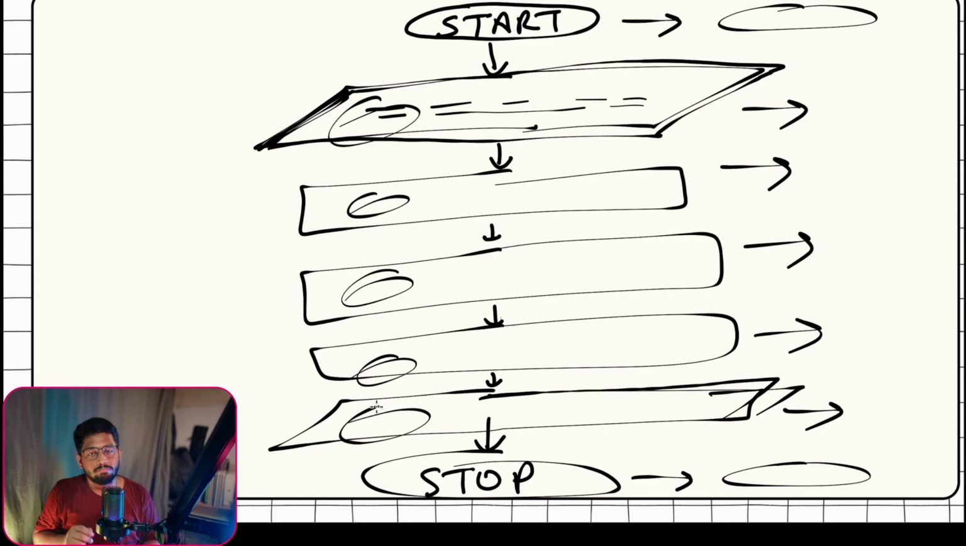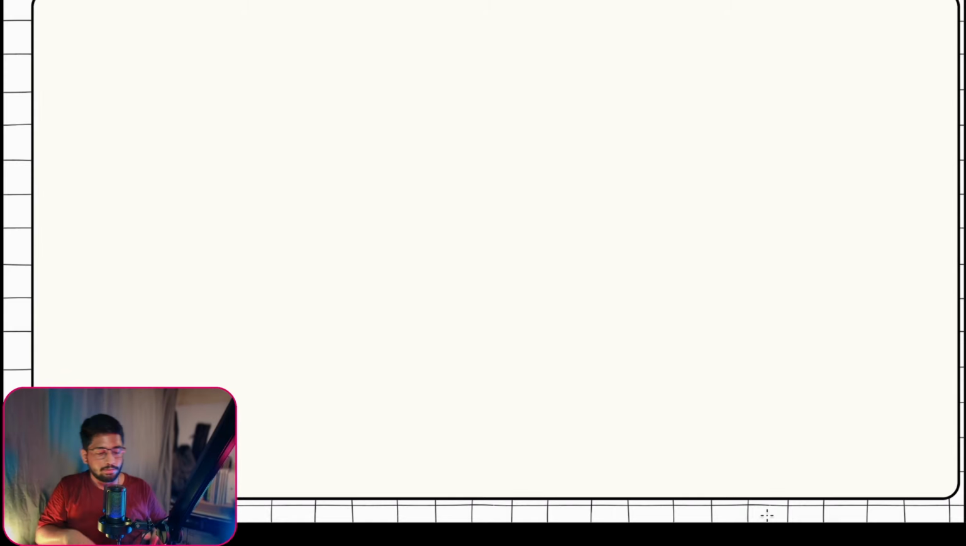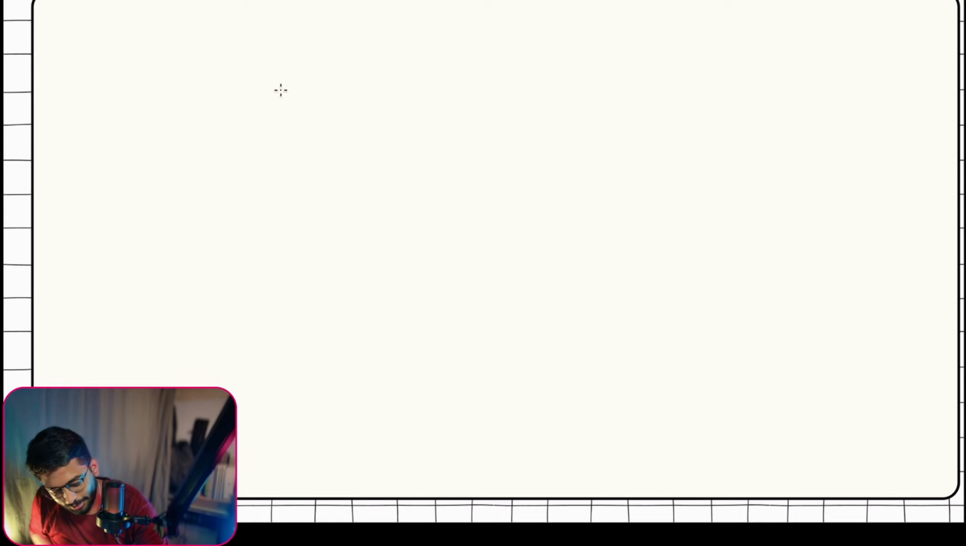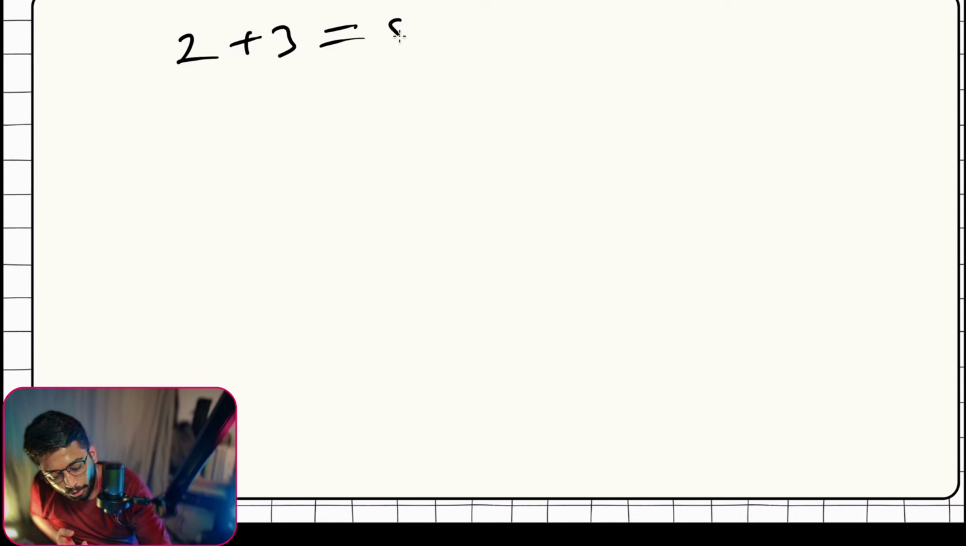Let's see. What is 2 plus 3? 5, right? I hope you know. If not, then I'm sorry, I can't help you with maths, because that's the base of the base. So just go learn math. Okay, so we have 2 plus 3 equal to 5.